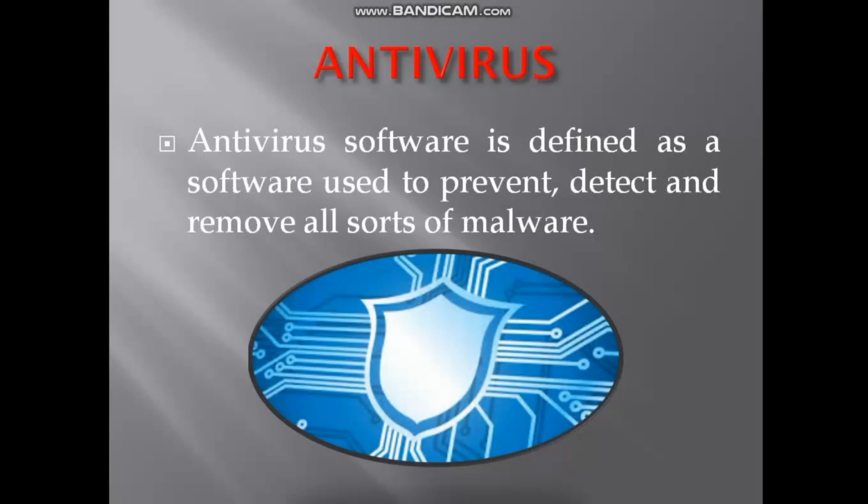Basically it checks all the files in the computer system, and in case any virus is detected, it is removed by the antivirus, okay? Antivirus is just like a medicine for your computer system. Some of the common or popular antiviruses are Avast, AVG, Quick Heal, McAfee, Norton, Penicillin, etc.